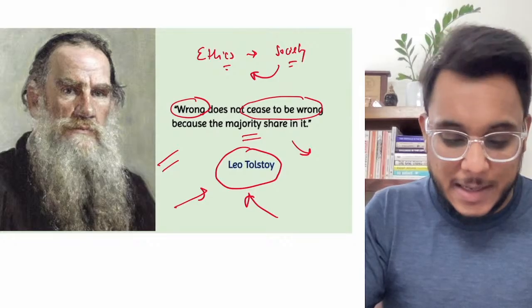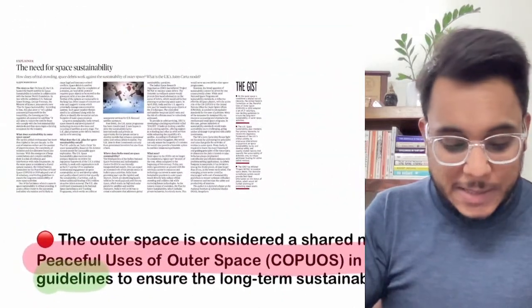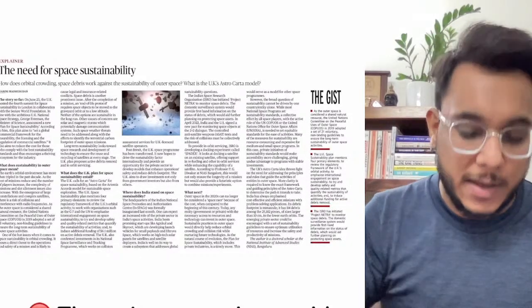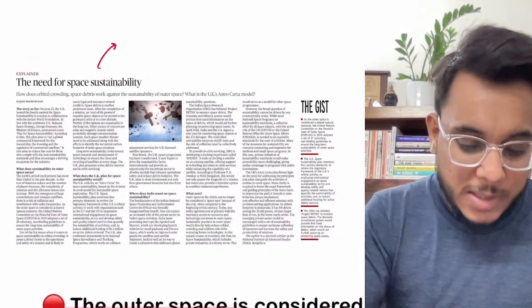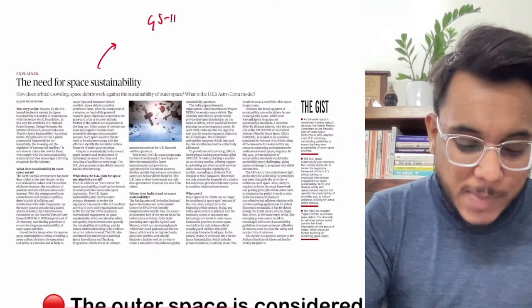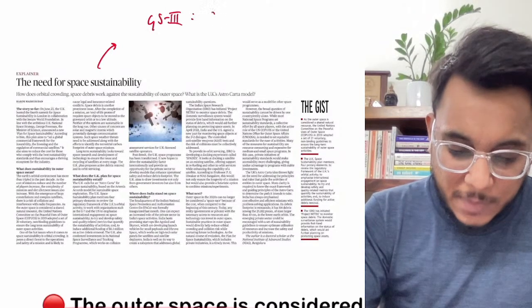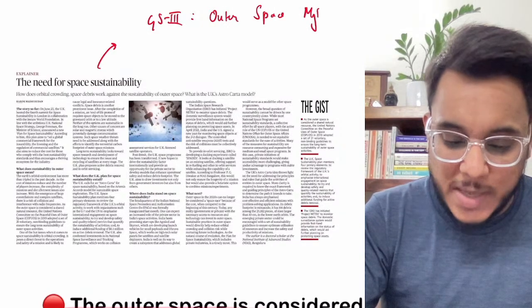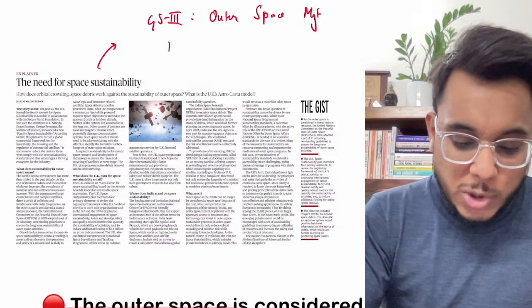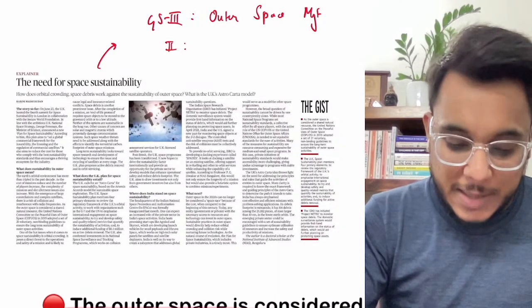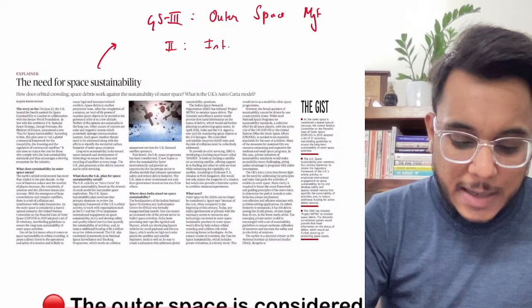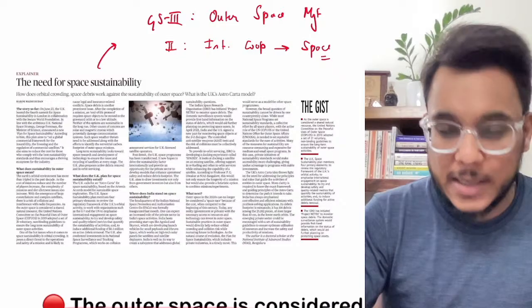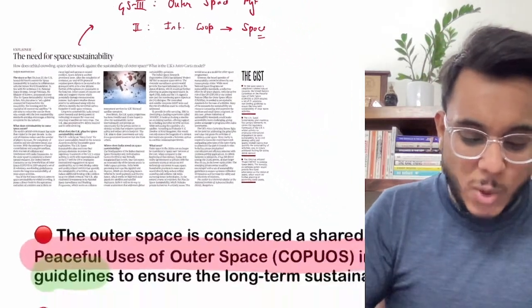Now let's take the first article. Okay, so guys, this article is a very, very important article, and a direct question on this particular article could be expected in the GS paper number 3. So this article is going to be important for GS paper number 3, that is the outer space, outer space management, as well as it could also be important in GS paper number 2, that is the international cooperation on the space sector. Fine. So here it is going to be important.